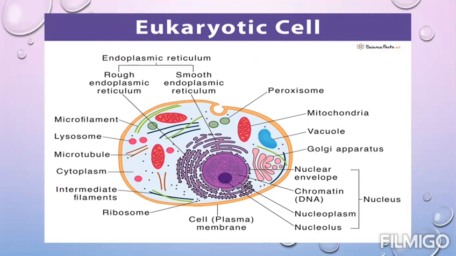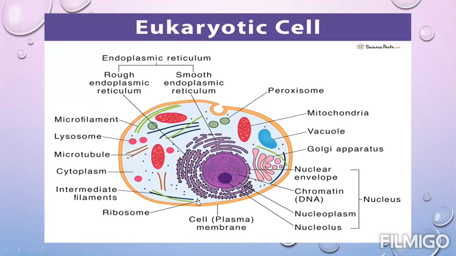It is divided into two parts, rough endoplasmic reticulum and smooth endoplasmic reticulum. On the surface of rough endoplasmic reticulum, ribosomes are present. Here you can see these small round organelles help in protein formation. This is the smooth endoplasmic reticulum. It produces other needed substances of the cell. Basically, it helps in the functions of the cell, like metabolic processes.